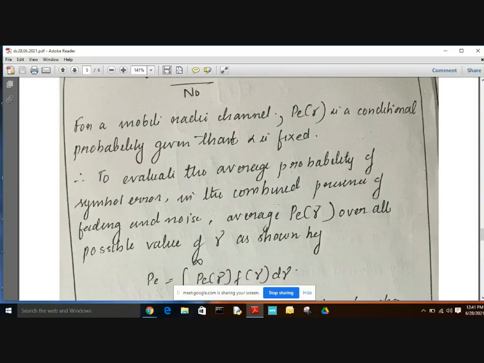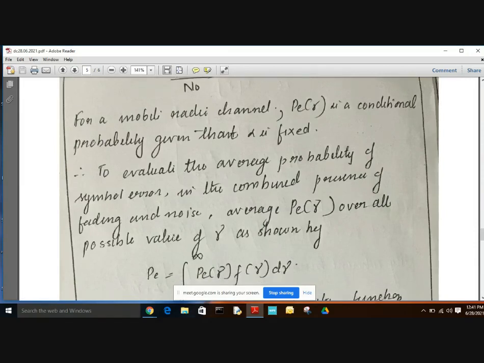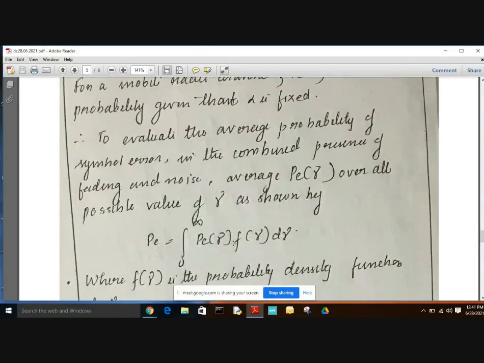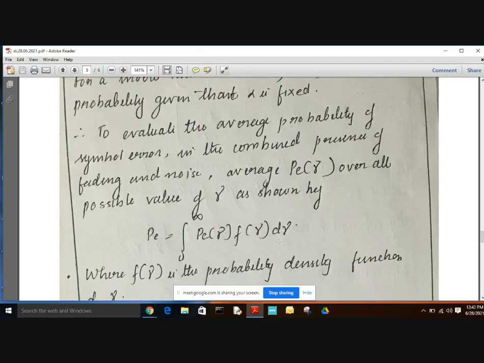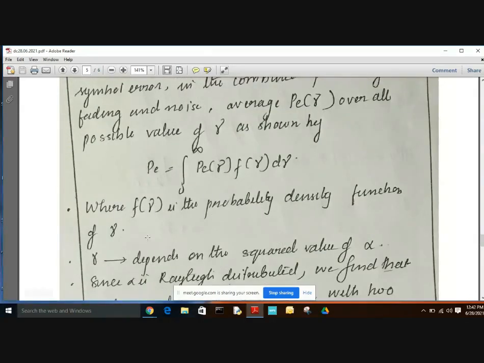We average P of gamma over all possible values of gamma, and it is given by P equals the integral from 0 to infinity of P of gamma times F of gamma d gamma. So the probability of symbol error is the integral from 0 to infinity of P of gamma into F of gamma d gamma, where F of gamma is the probability density function of gamma.